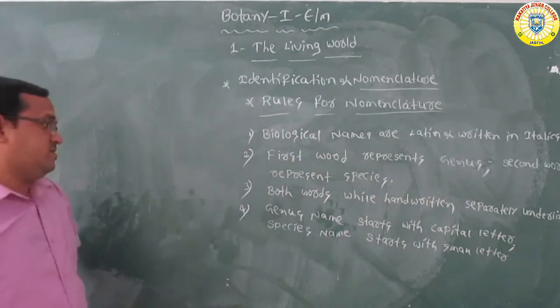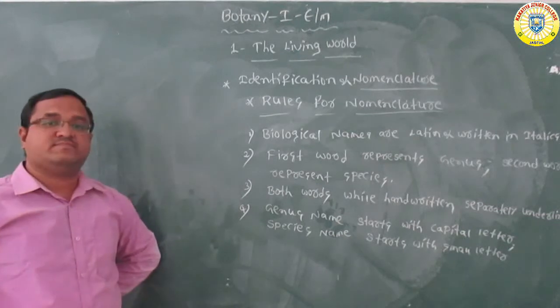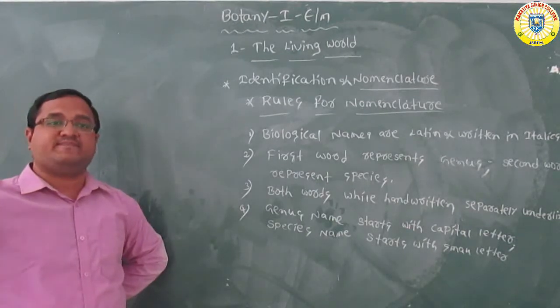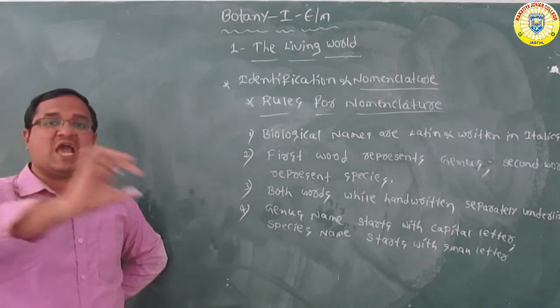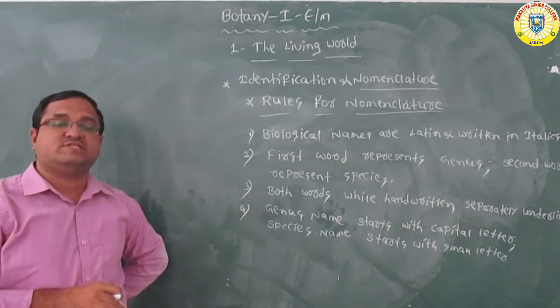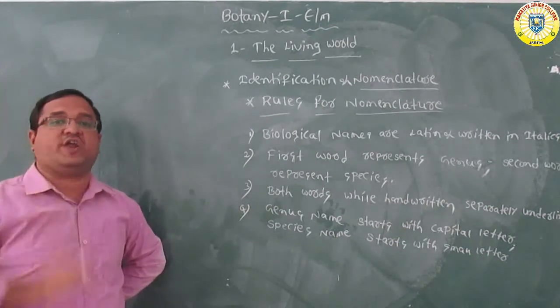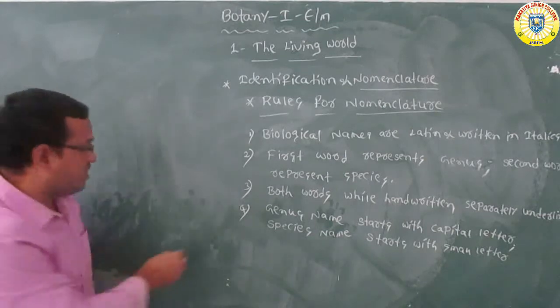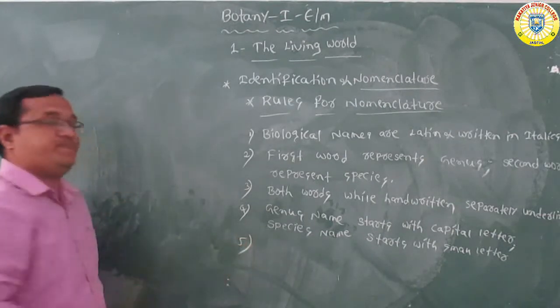If you want to write the scientific name, the genus name must start with a capital letter and the species name must start with a small letter. So this is the fourth rule. Now coming to the last rule, the fifth rule.